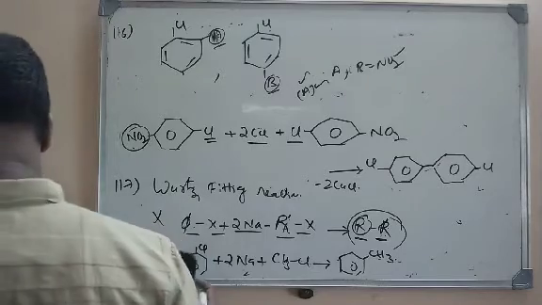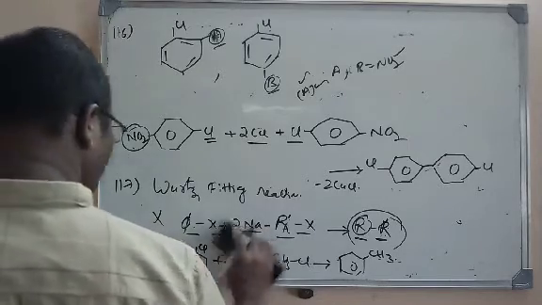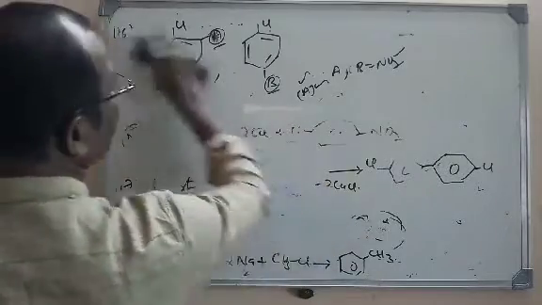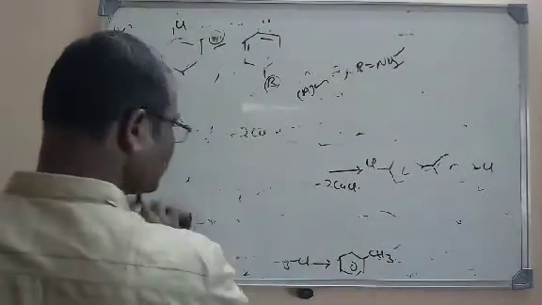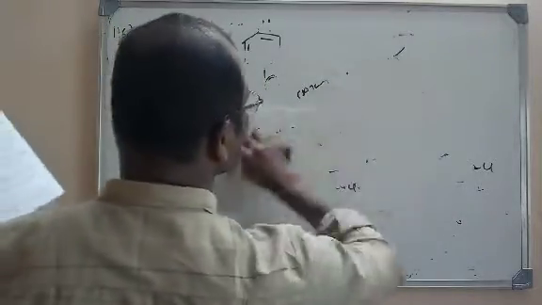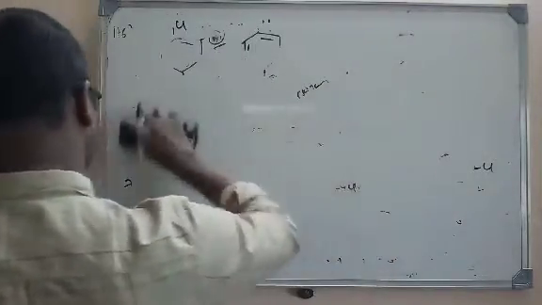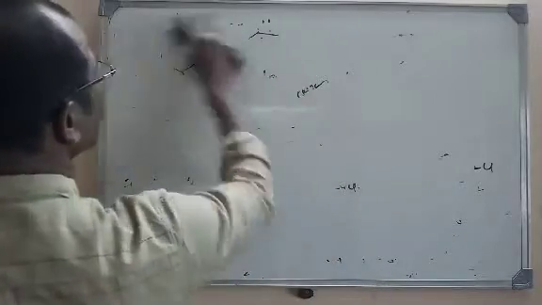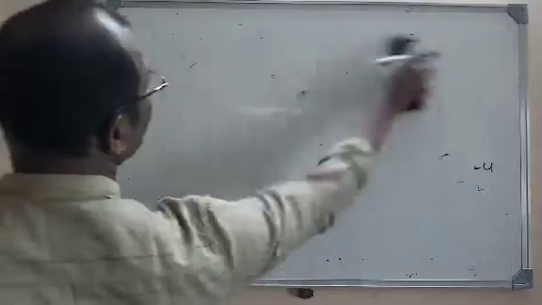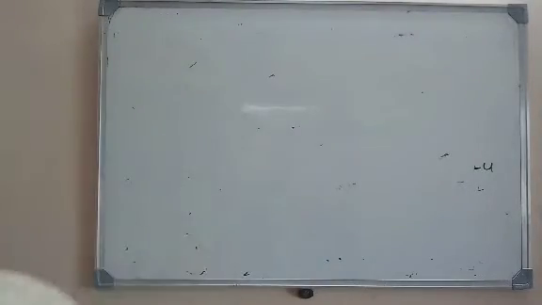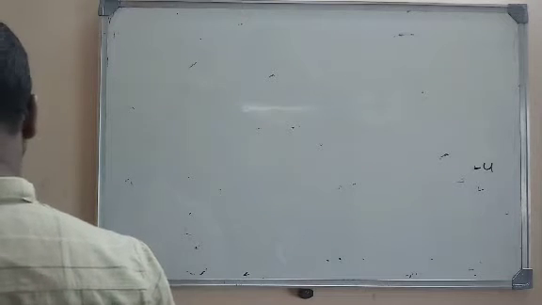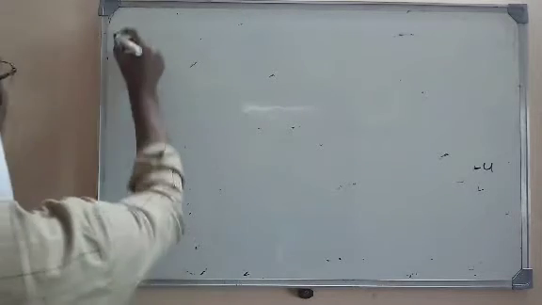Let us move to question number 119. We have completed up to here. Arrange the following compounds in the decreasing order of their boiling points.